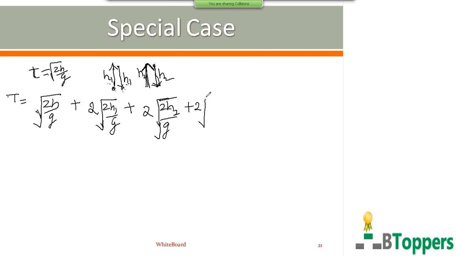The same way, you can write the next term as 2 into root of 2h3 by g. This is the total time for which the ball moves under the influence of gravity after the third impact with the floor and before the fourth impact with the floor. Next, you get 2 into root of 2h4 by g, and so on. The height to which the ball rises after the nth impact with the floor is given by hn equal to h into e power 2n.